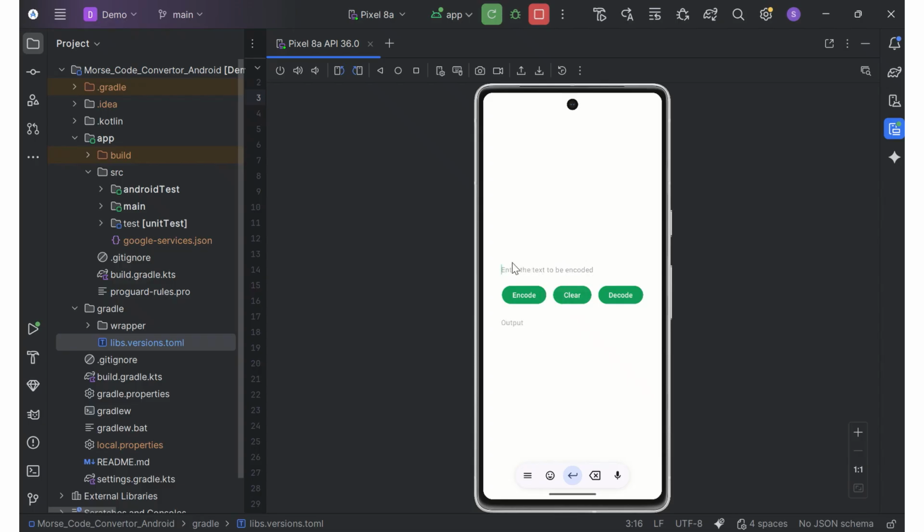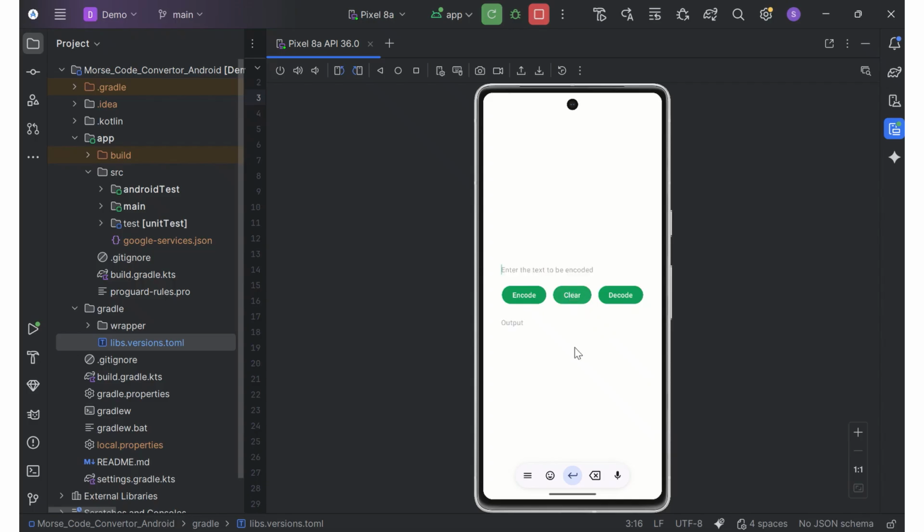Let's clear, and let's paste it here. And let's decode and see if the app is working, and it gives us the word hello. There you go. So the app is working, and it encodes and decodes words to Morse code.